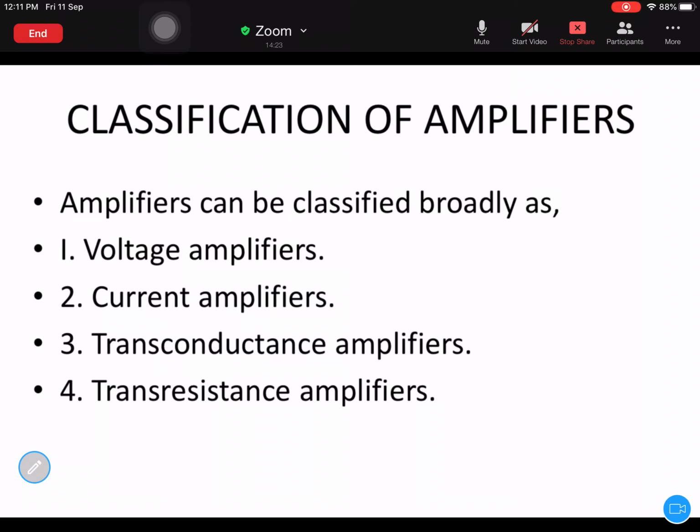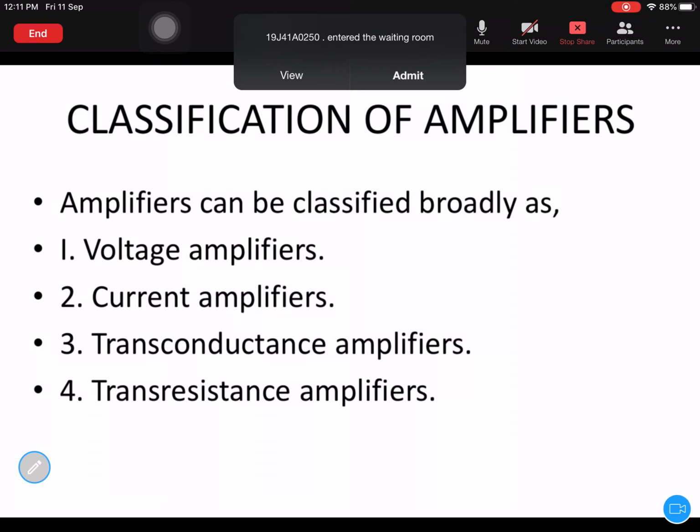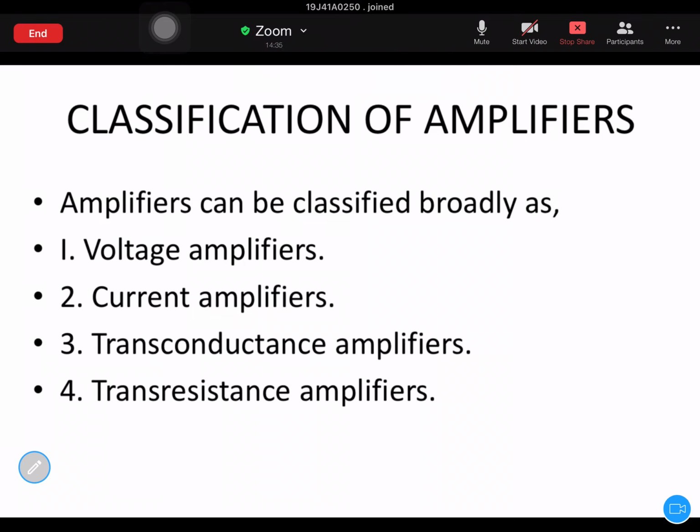In other textbooks there are other kinds of definitions also. We will go through these two topics, transconductance and transresistance, in future. First we will deal with voltage and current amplifiers. We have already dealt with these two.